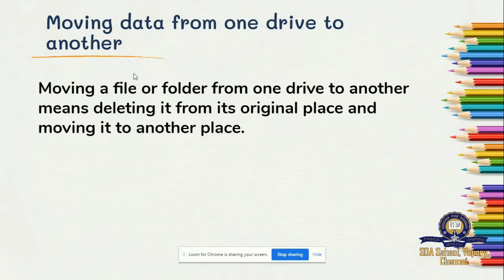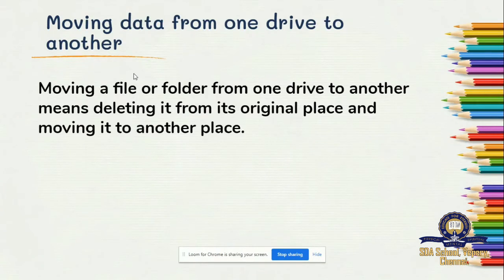As I told you before, if suppose you have a file in C drive and you are moving it to drive D, if you move it, it will not be in C drive, but it will be there in D drive.